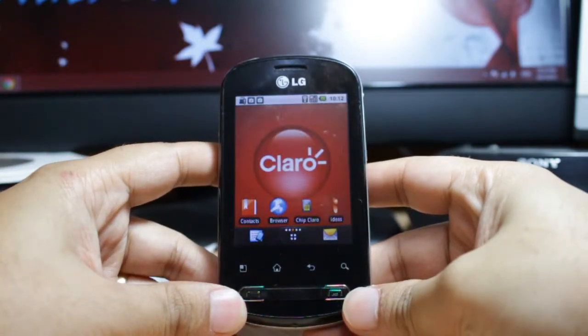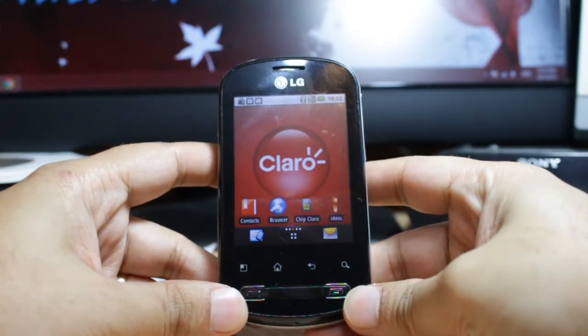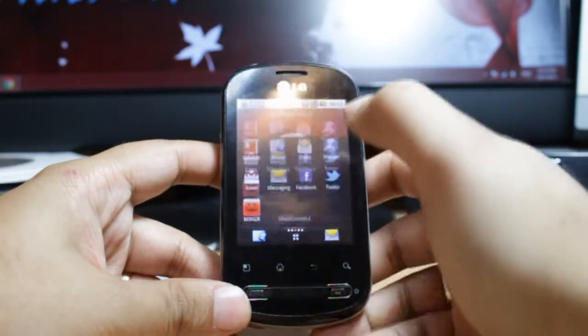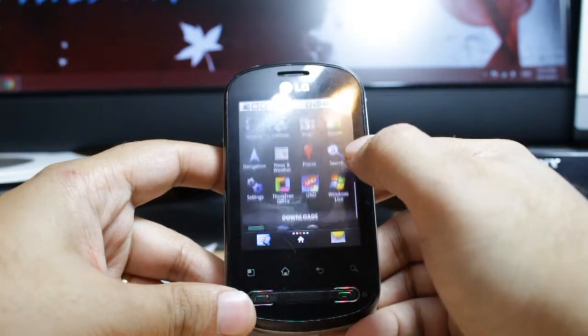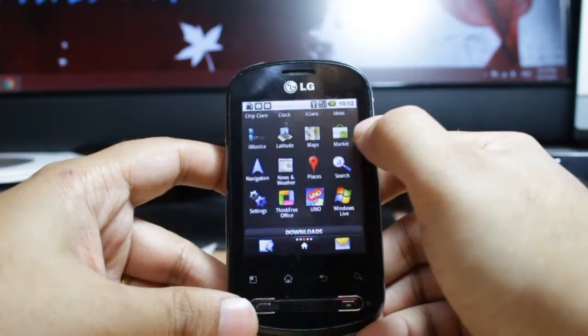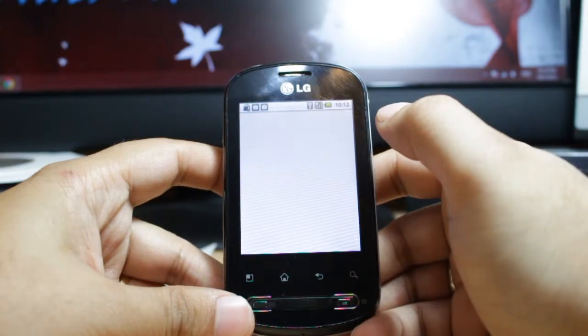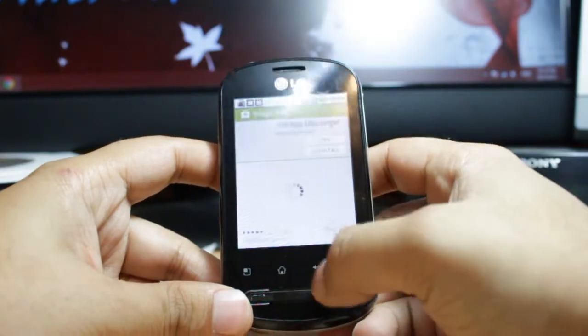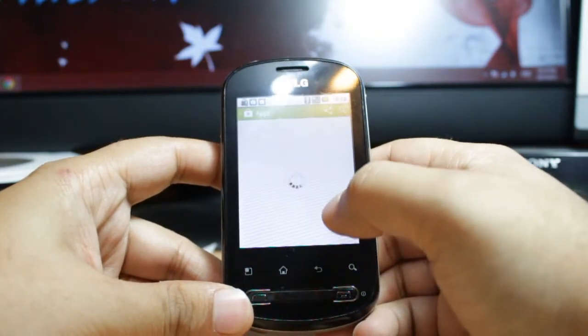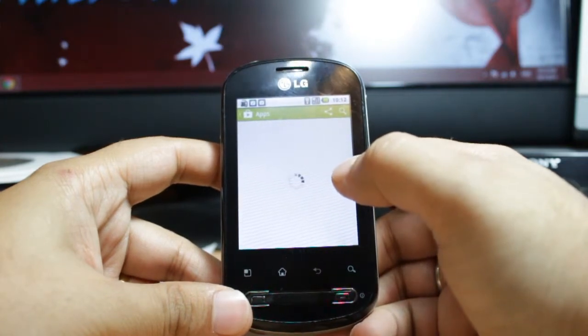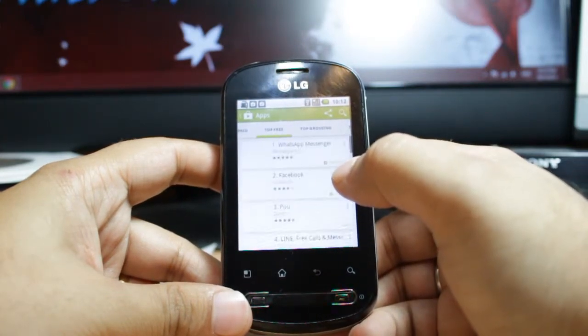In this video I'm going to show you how you can install antivirus on your LG 350Z cellular phone. For this you need to enter your menu and click Google Market or Play Store. If you don't connect with your Google account, you can't download anything from the Play Store. So you need to connect your Google account to the Play Store. If you don't have any Google account, check my video on how to make a Google account.